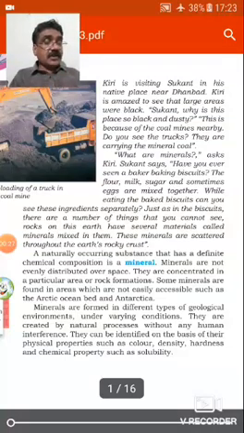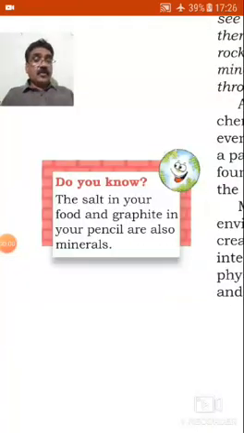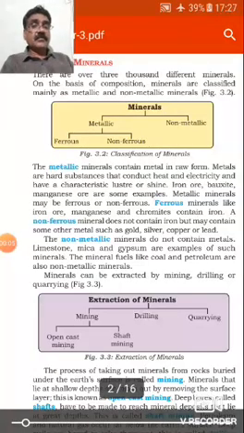Fourth, some minerals are found in the Arctic ocean bed and the Antarctic ocean bed. Fifth, minerals are found in different types of geological environment under varying conditions. Varying means different conditions. Sixth, they are created by natural process without any human interference. Seventh, they can be identified on the basis of their physical properties such as color, density, hardness, and chemical properties such as solubility. Do you know the salt in your food and graphite in your pencils are also minerals?